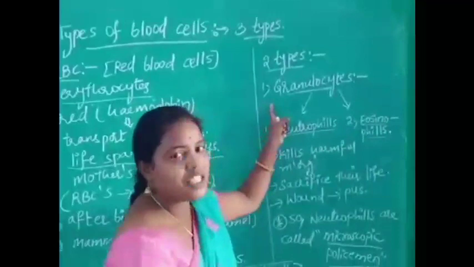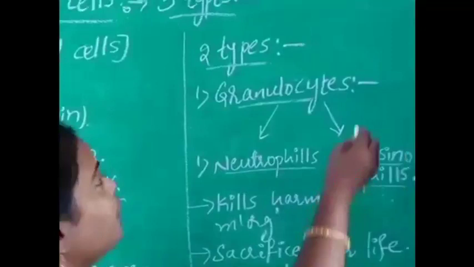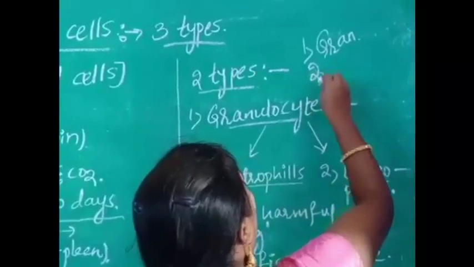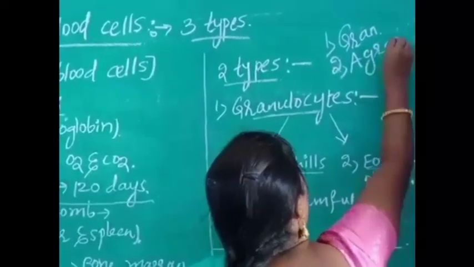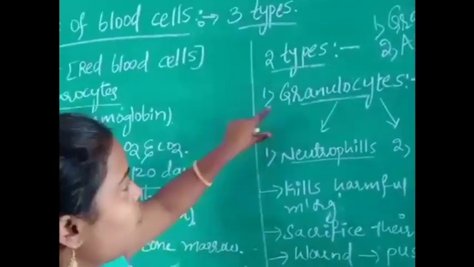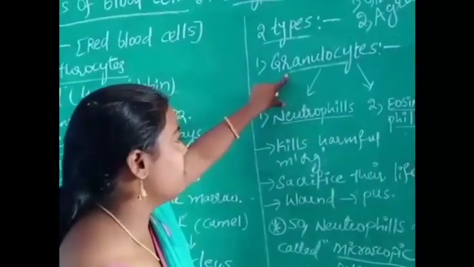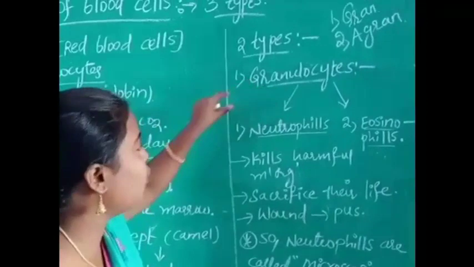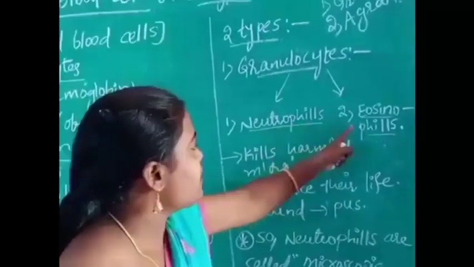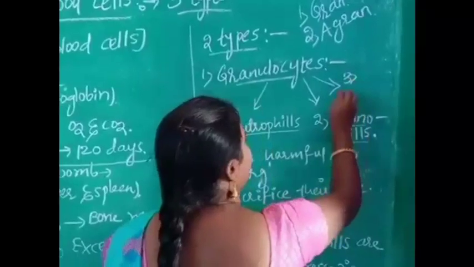Then white blood cells are classified into 2 types. First one, granulocytes. Second one, agranulocytes. So first we will discuss granulocytes. The granulocytes are again classified into 3 types. First one, neutrophils. Second one, eosinophils. Third one, basophils.